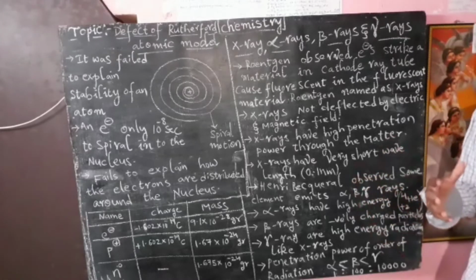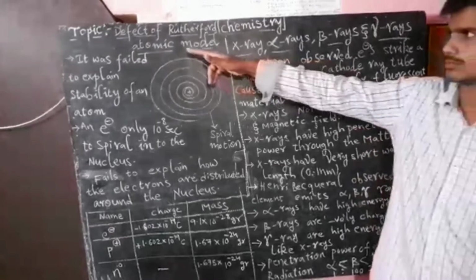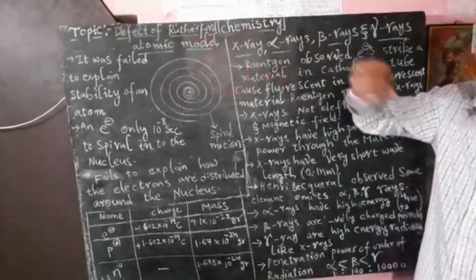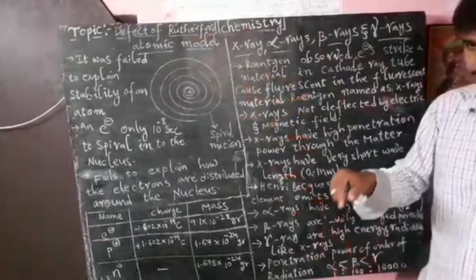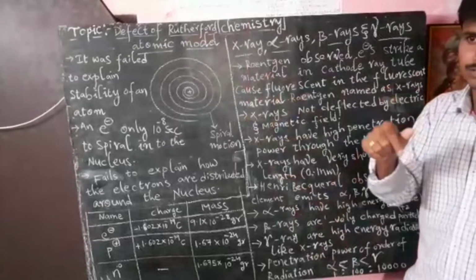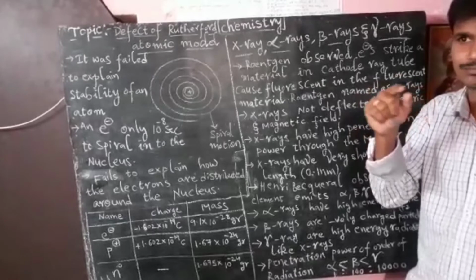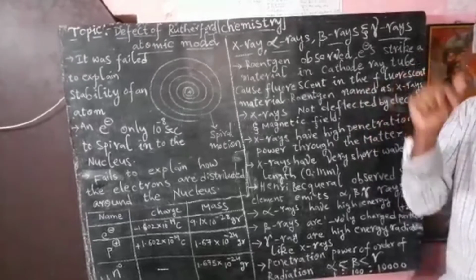These postulates of Rutherford we discussed in the last class. Now we are going to discuss the defects or failures of the Rutherford atomic model of an atom, or planetary atomic model of an atom. In his postulate he said electrons revolve around the nucleus in a specified path in a spiral motion. The path he called an orbit.